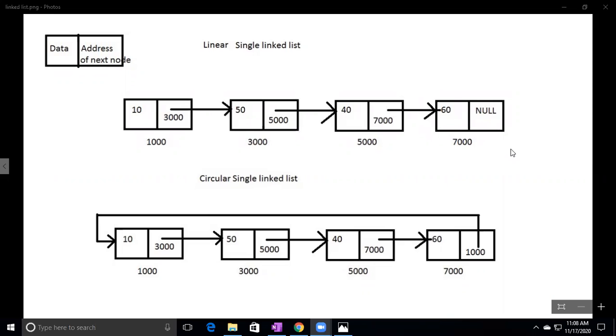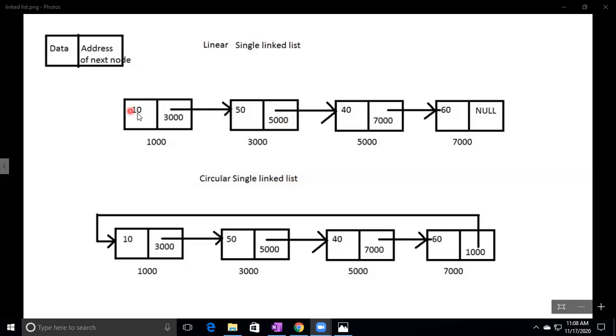So in the single linked list, node contains two parts, one data part and one that maintains address of next node. In the single linked list, two types are there: linear single linked list and circular single linked list. In the linear single linked list, see here, how many nodes are there? Four nodes are there. This is the first node, second node, third node, and this one is the fourth node.